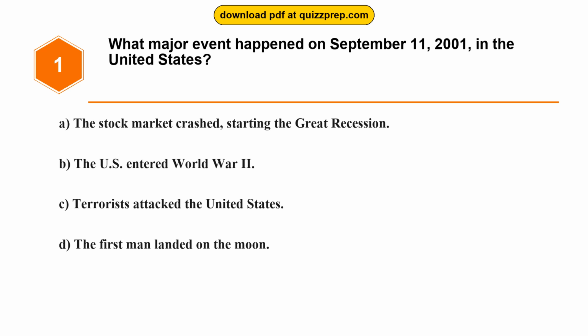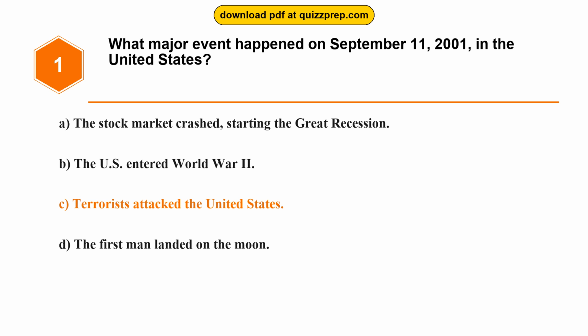Question 1. What major event happened on September 11, 2001, in the United States? Option A. The stock market crashed, starting the Great Recession. Option B. The U.S. entered World War II. Option C. Terrorists attacked the United States. Option D. The first man landed on the moon.